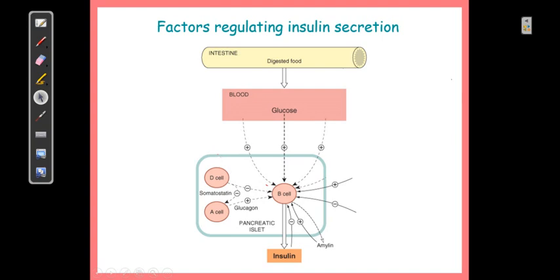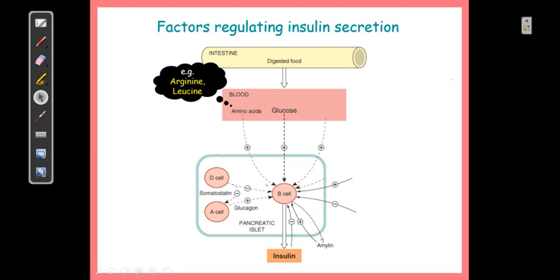Amino acids, particularly arginine and leucine, are observed as insulinotropic agents, right. So the presence of arginine and leucine, definitely all amino acids but these particularly, are observed to enhance insulin secretion from the pancreatic beta cells.